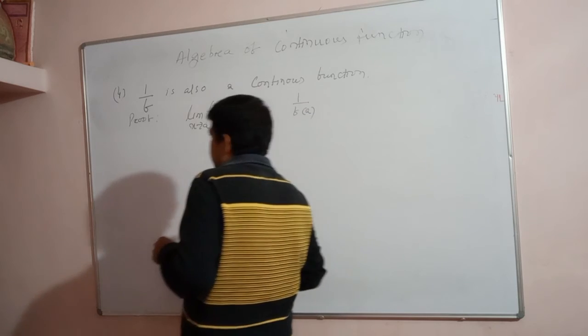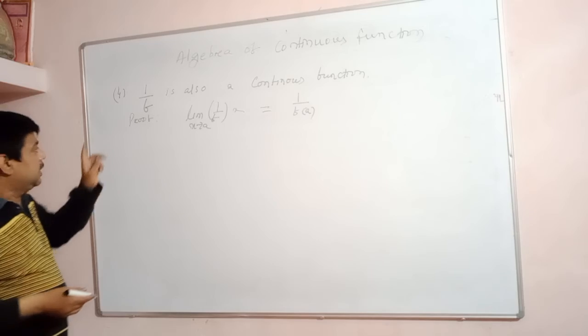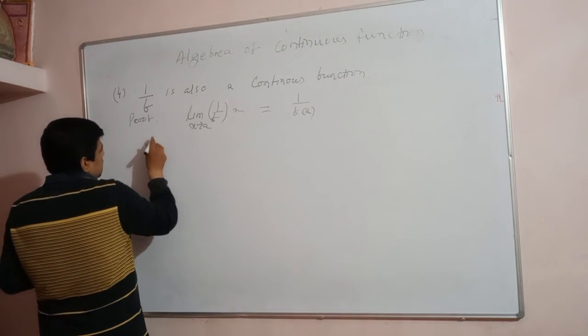Then we can prove that the reciprocal of a continuous function is also a continuous function.